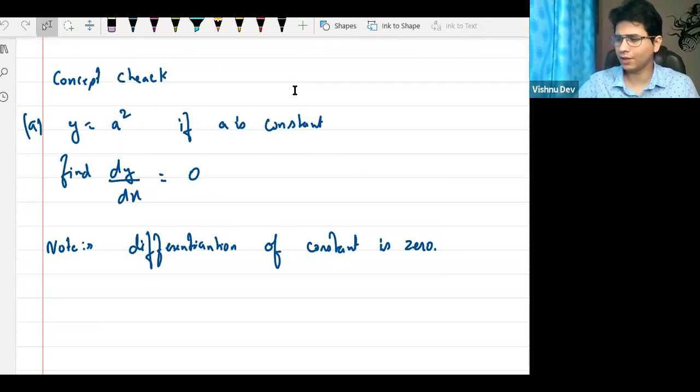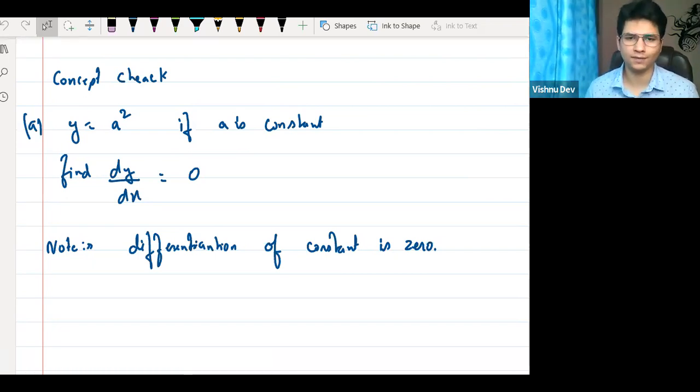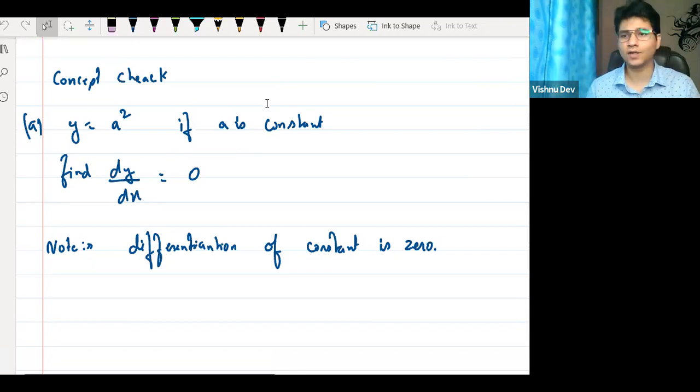If x is an independent value and y is a dependent one, so if x changes by a value, by what value does y change? That's how we find it by differentiation. Okay, right. So I can say differentiation is basically an operator. Differentiation is an operator which gives us the change in the dependent variable if the independent variable is changing. Clear?